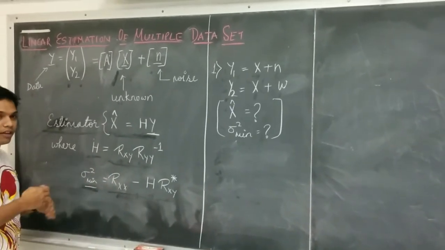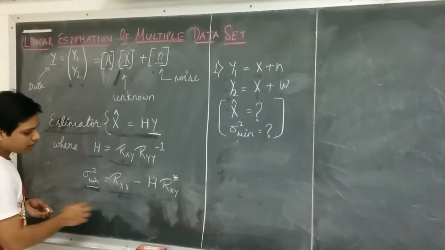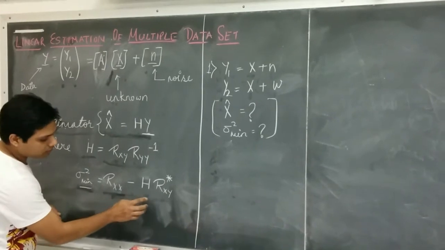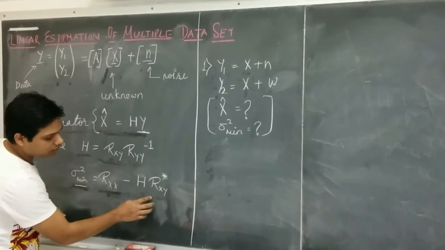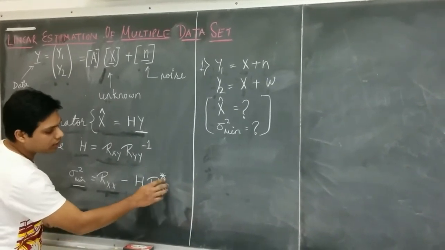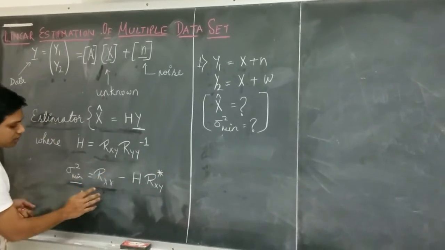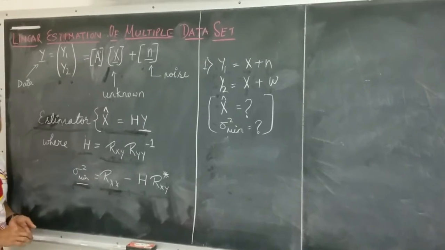Also, the variance of the error is given as the autocorrelation of the unknown minus H into the cross correlation of the unknown and data conjugate. If we put the value of H as this, the variance will become the minimum.